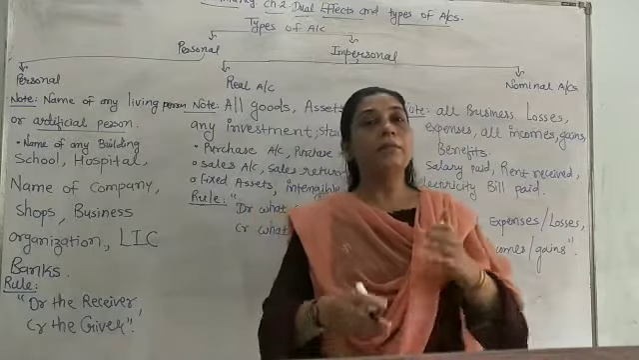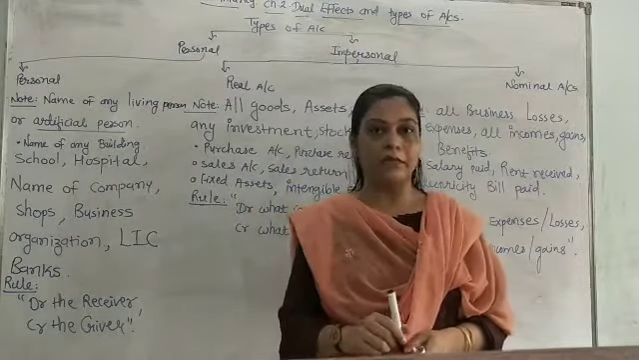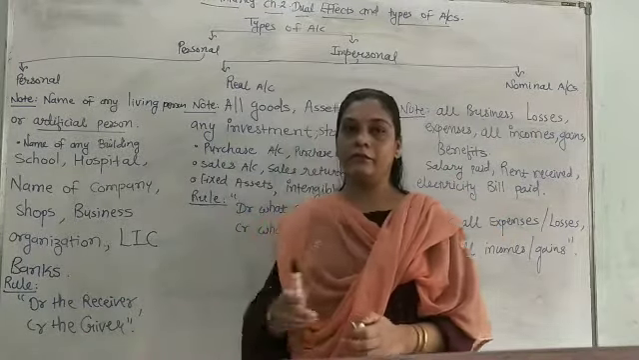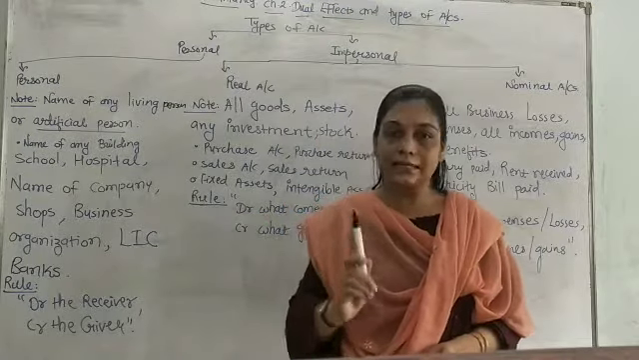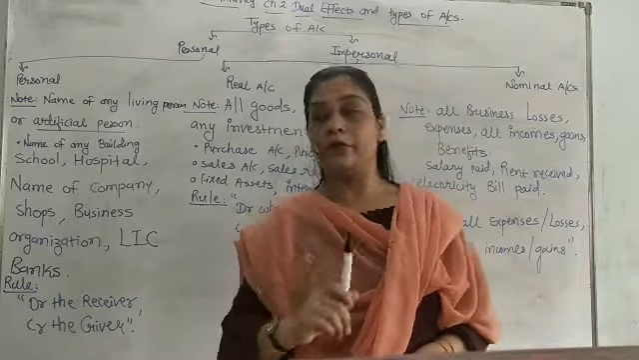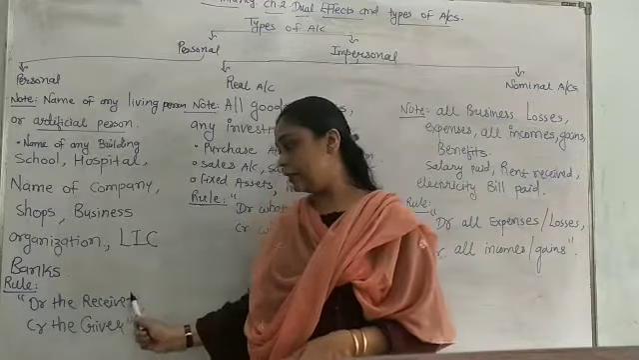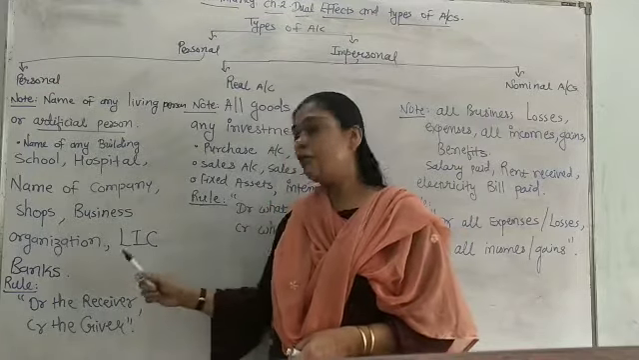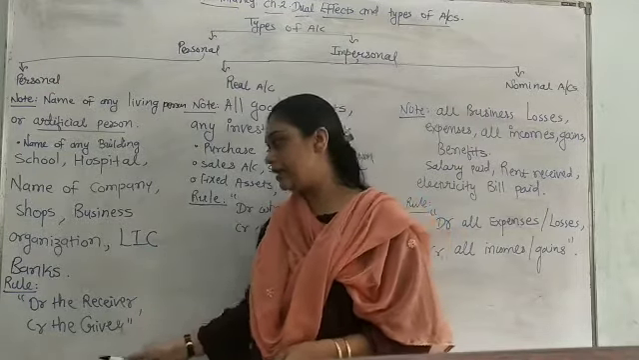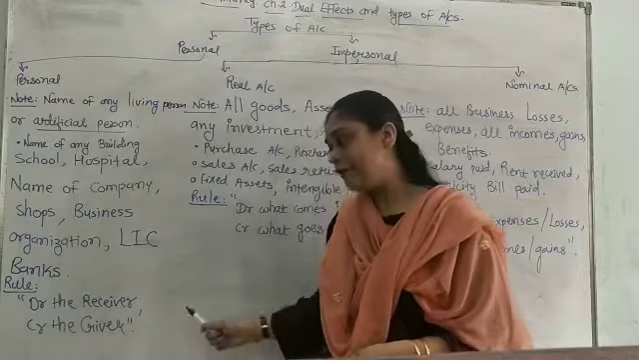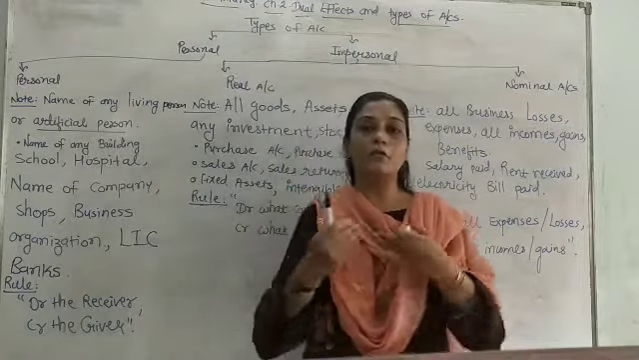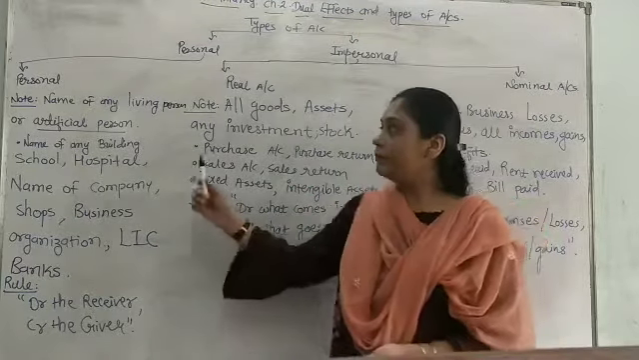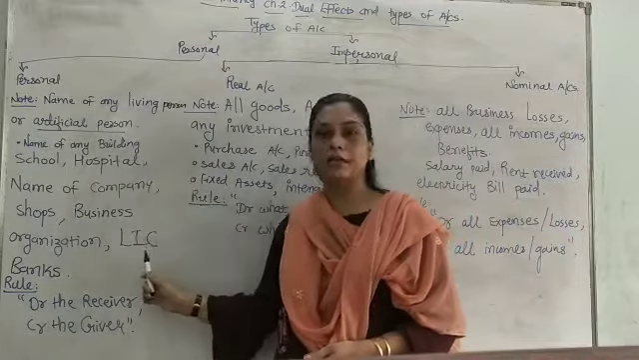So here students, the personal account works on one principle, and that is debit the receiver and credit the giver. I repeat, debit the receiver and credit the giver. What do you mean by debit the receiver? If any person is getting the benefit from our business, he is going to receive the benefit. So I can say debit the receiver. If any person is giving the benefit to my business, I will consider credit the giver. So here I completed the basic points on personal account.